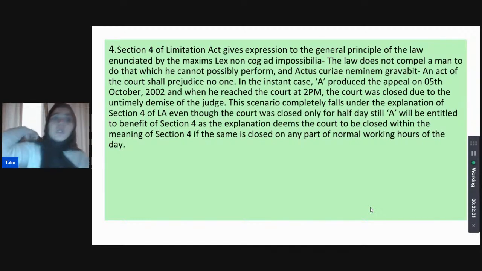Okay, Asifa? So the person is not at fault. So this falls within the scenarios performed or envisioned under Section 4 of the Limitation Act, and he again will be allowed to appeal on the next day because this was simply outside the scope of his control.